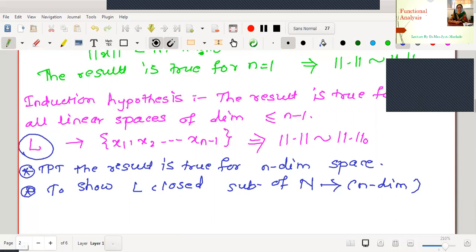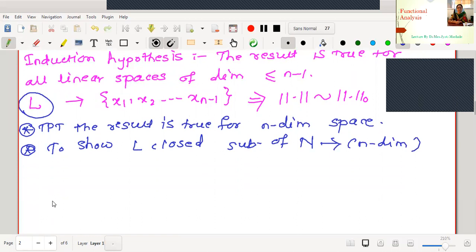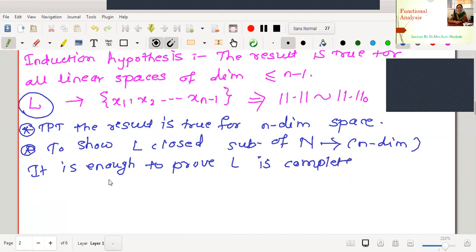To prove that, it is enough to prove L is complete. Why? Because already we have proved that every complete subspace of a normed linear space is closed.